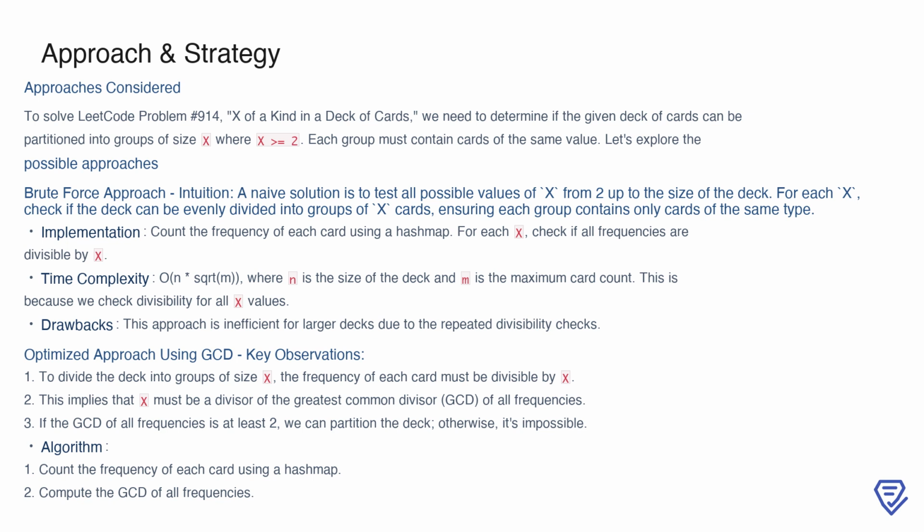However, this approach has a time complexity of n * sqrt(m), where n is the size of the deck, and m is the maximum card count. Due to repeated divisibility checks, this method is inefficient for larger decks.